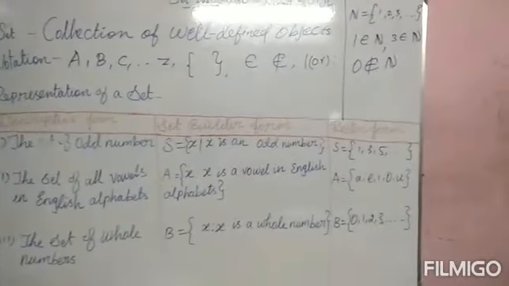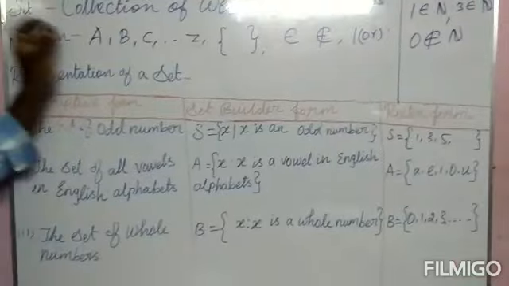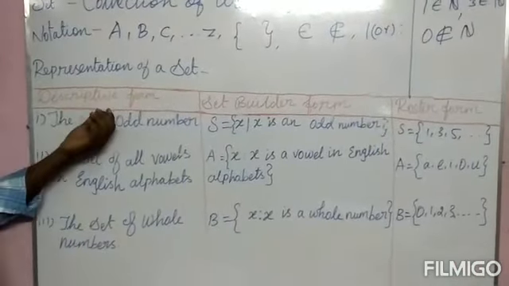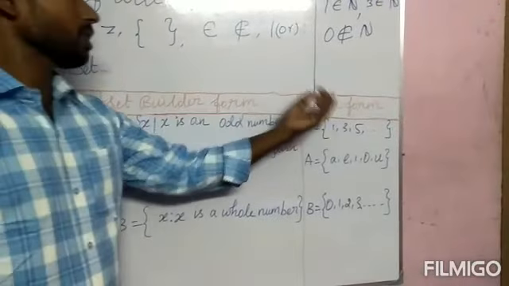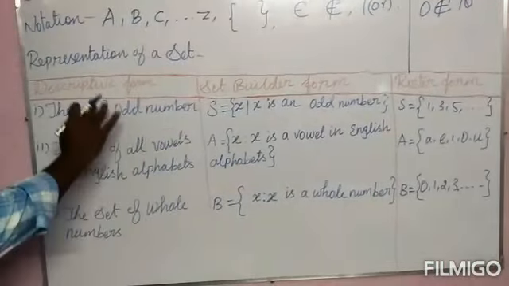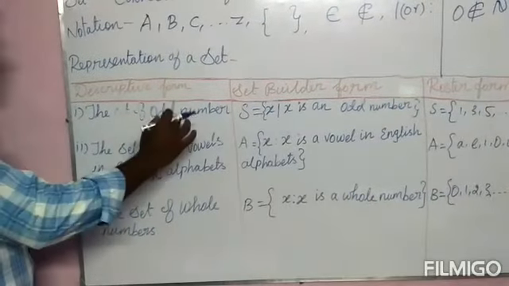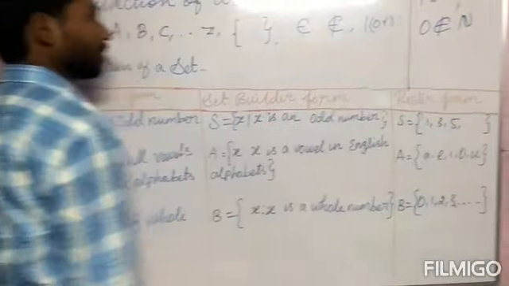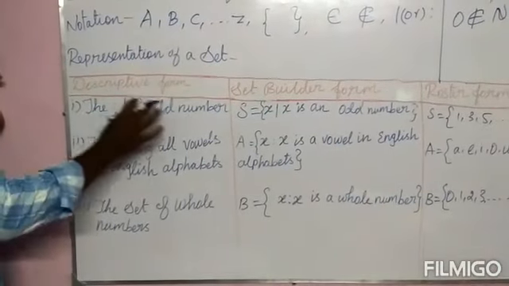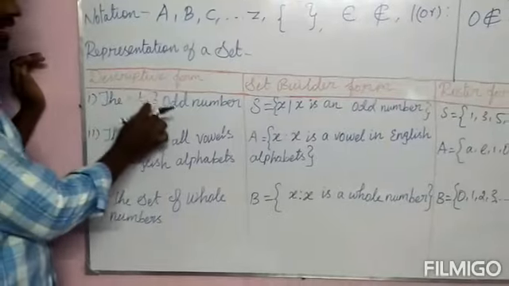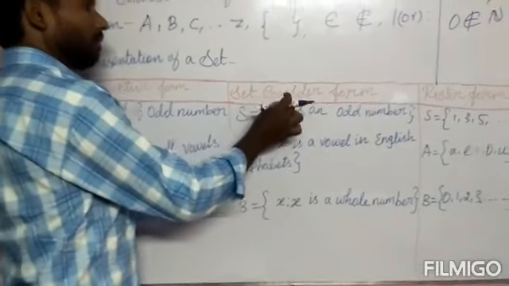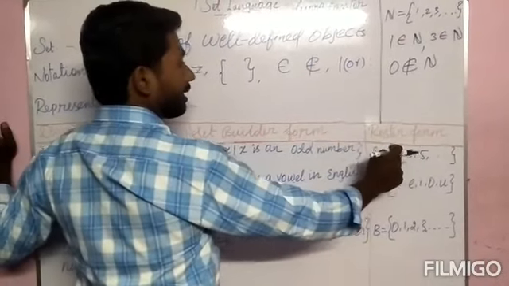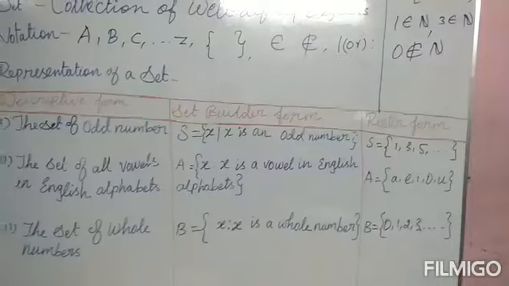Before that, we have to know the representation of a set. A collection of well-defined objects we can represent in 3 types: descriptive form, set builder form, and roster form. The descriptive form is described in words. Set builder form is described by a rule. Roster form is described by listing the elements.